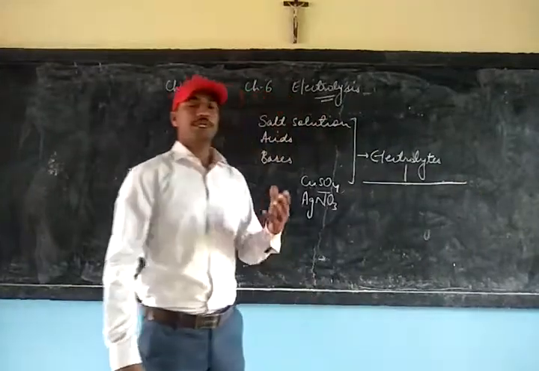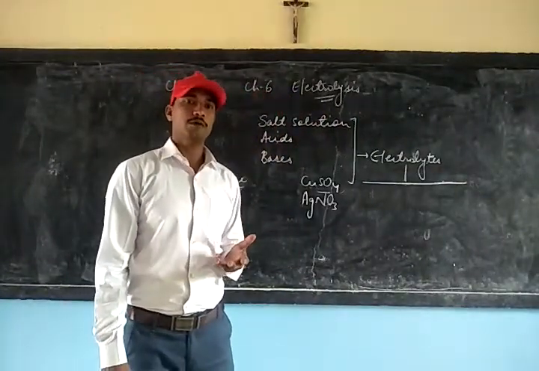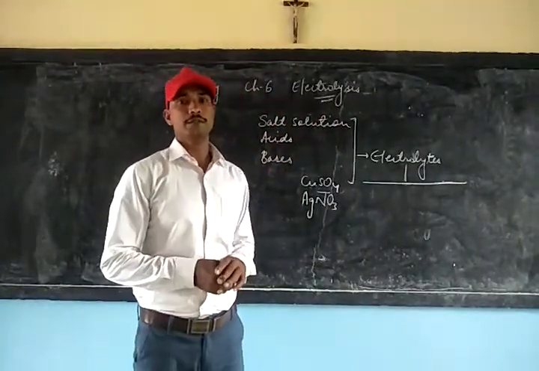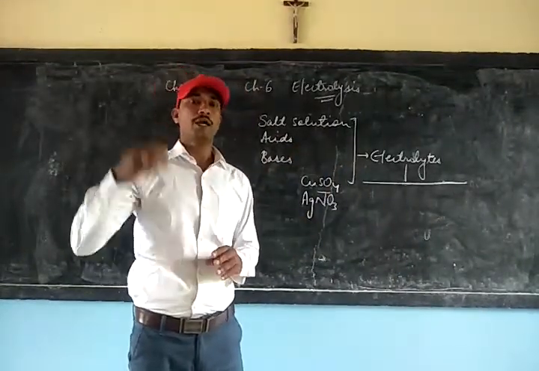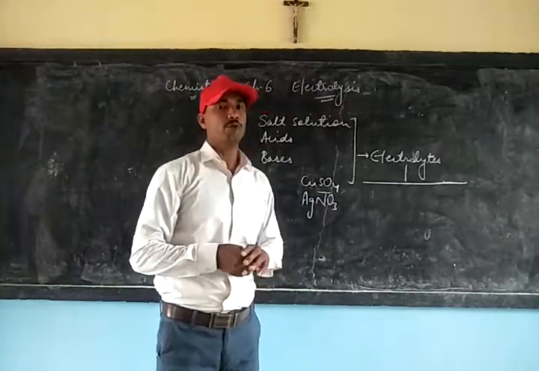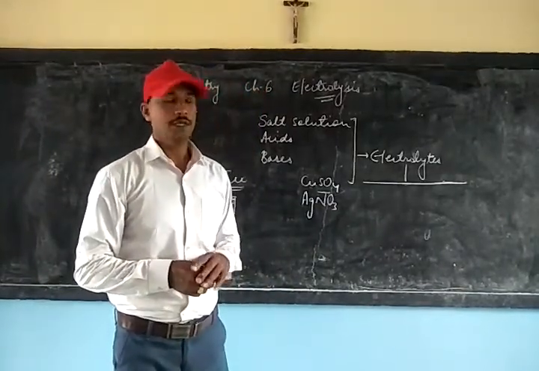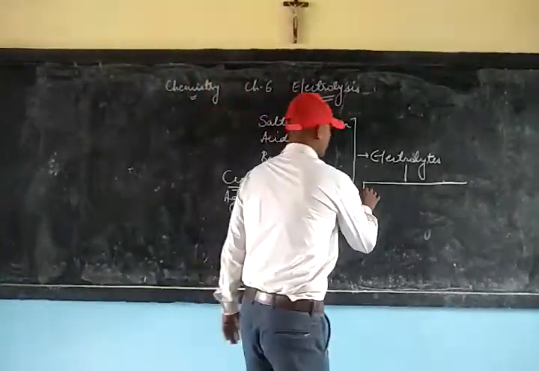Electrolytes can be of three types depending upon the amount of current that is allowed to flow through them. If a large amount of current can flow through the electrolyte, it becomes a strong electrolyte.